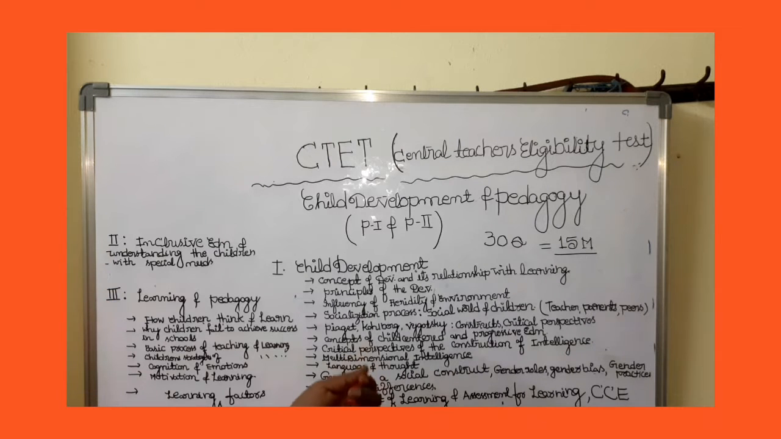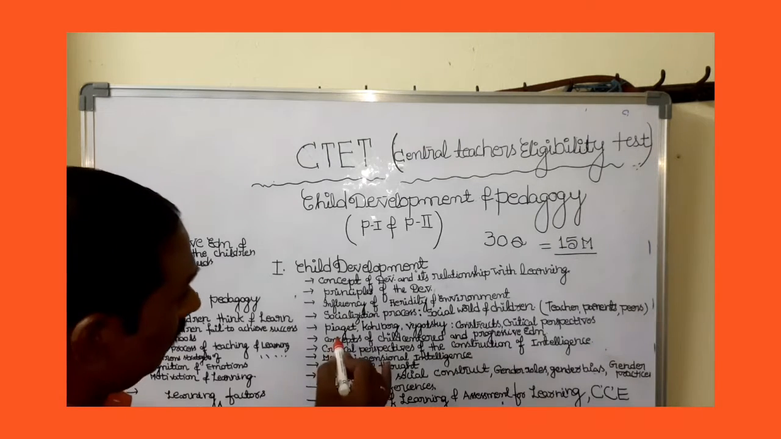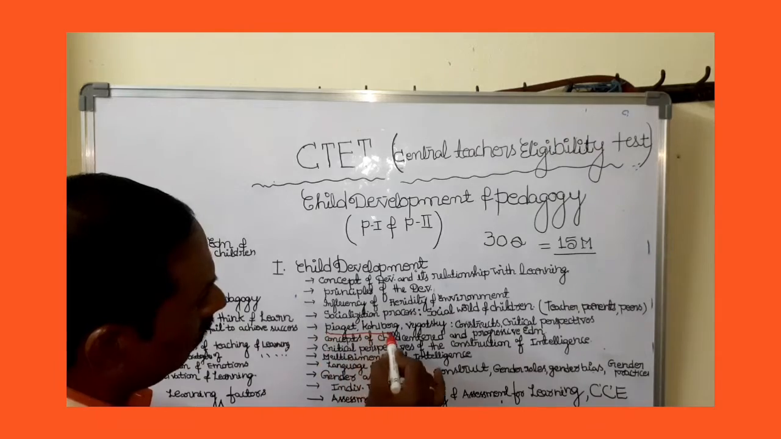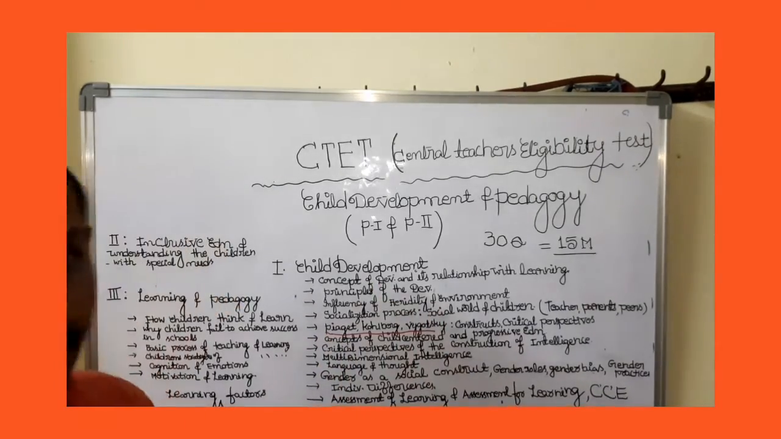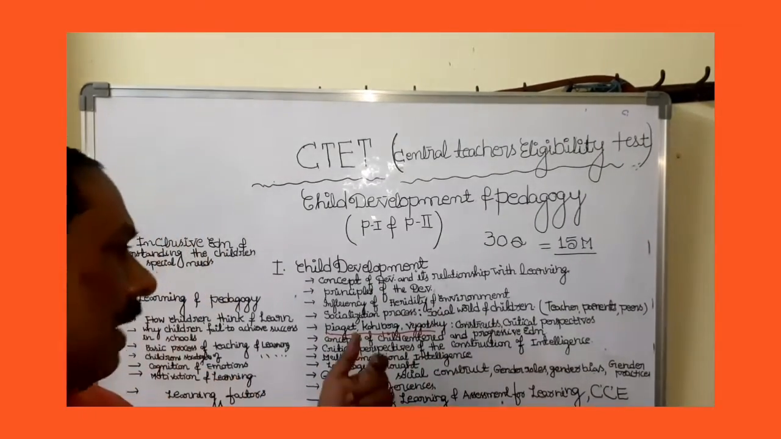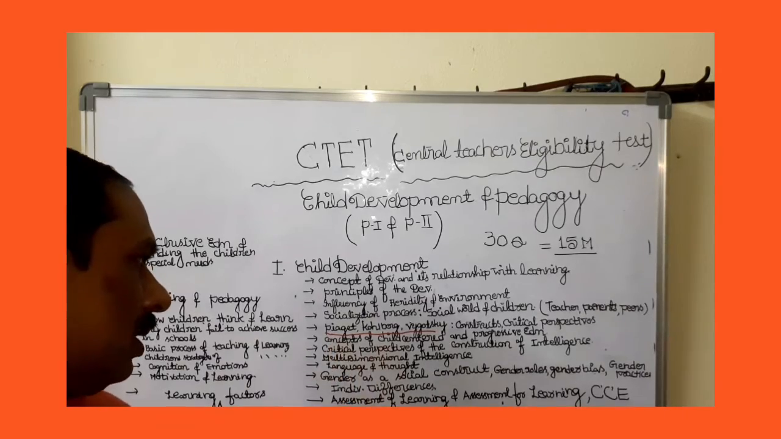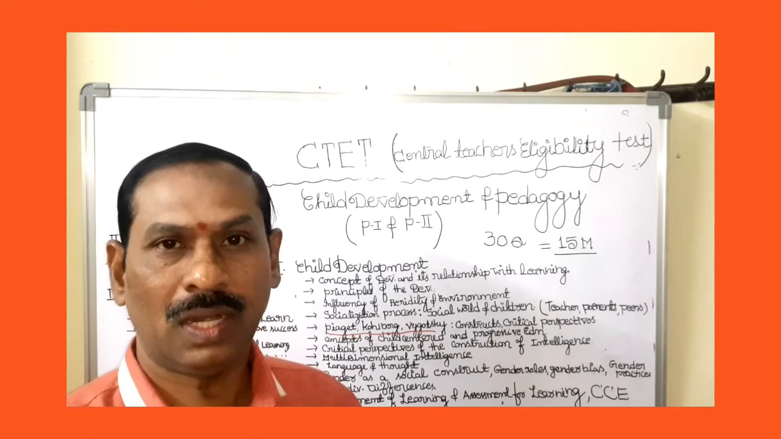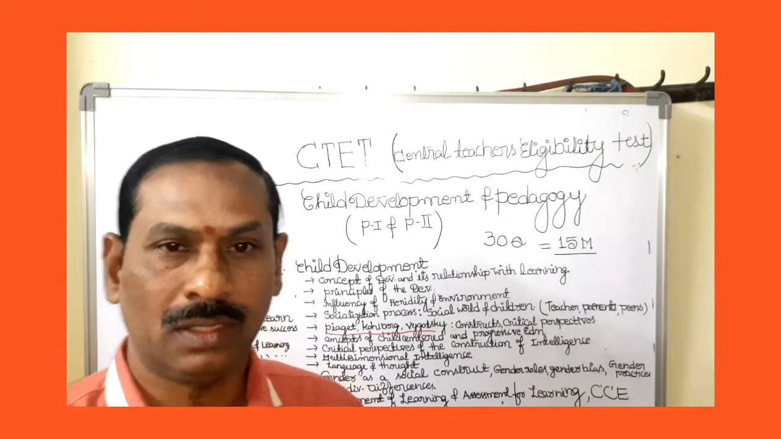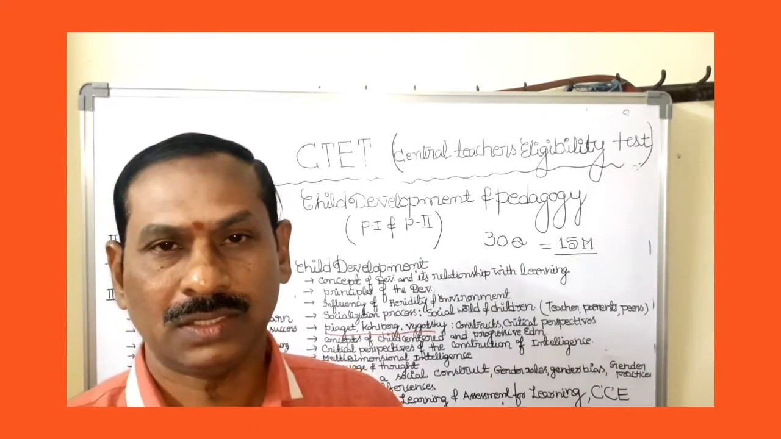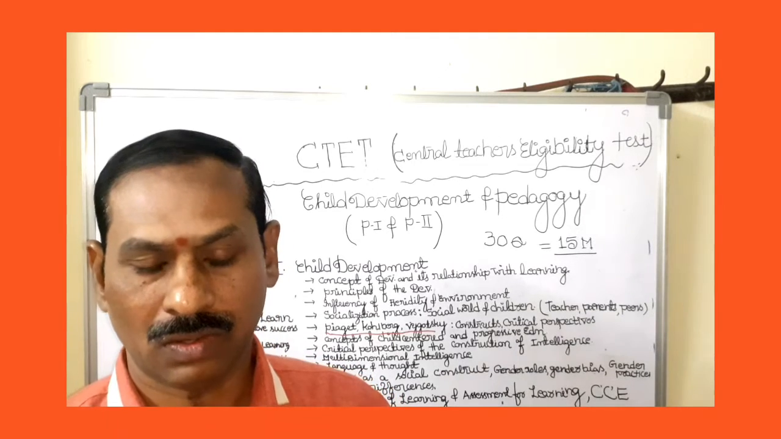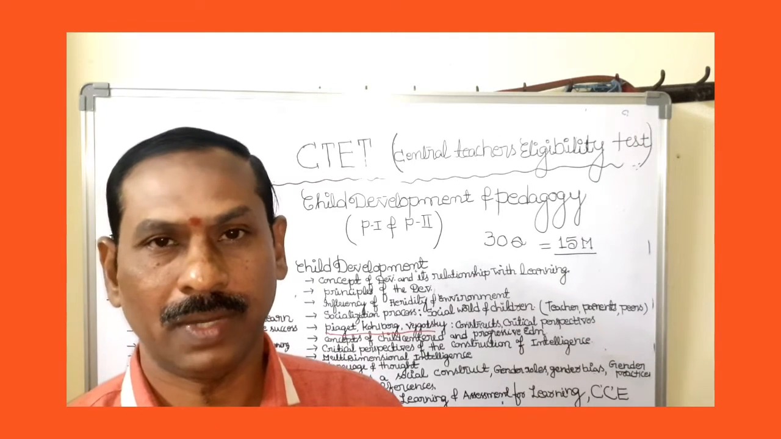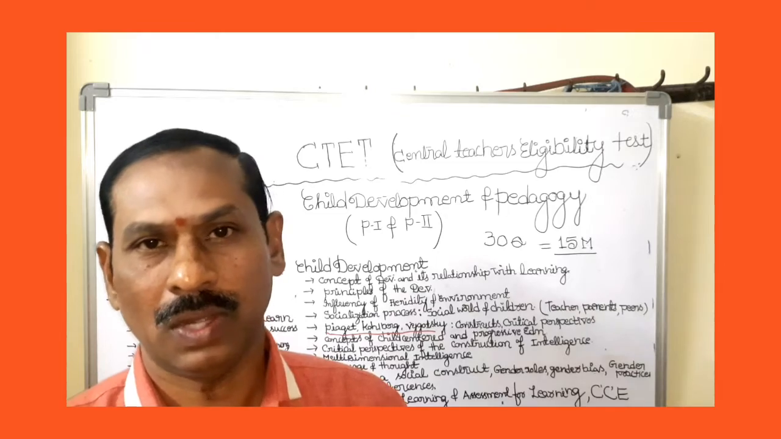Next, these are the main important topics. That is Piaget and Kohlberg and Vygotsky. Piaget is a Swiss psychologist. This psychologist is known for Piaget's theory of cognitive development. In this particular development chapter, various developments are there, like cognitive development, affective development, social development, and moral development aspects.